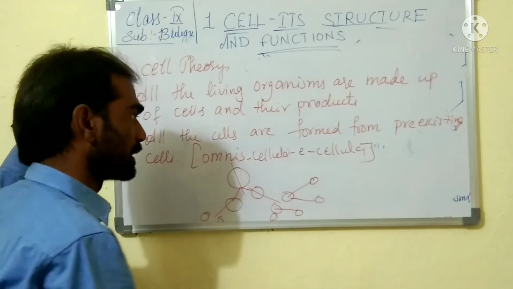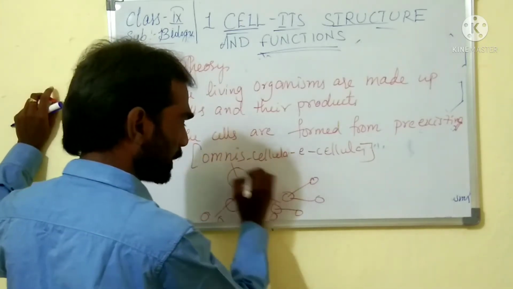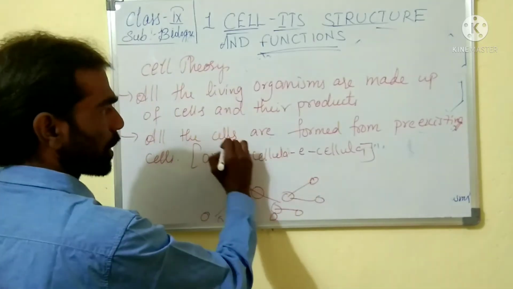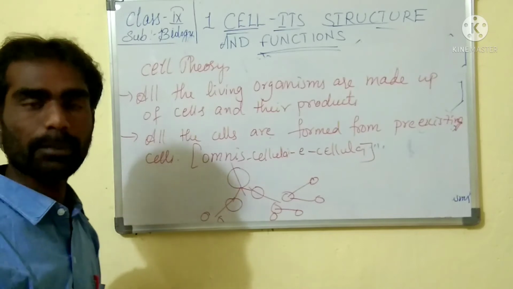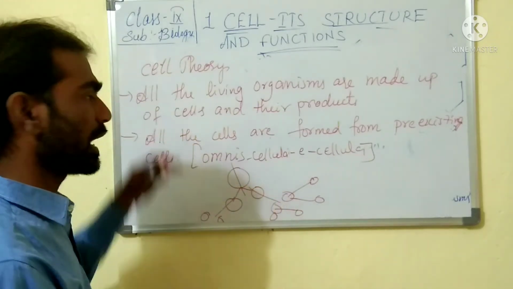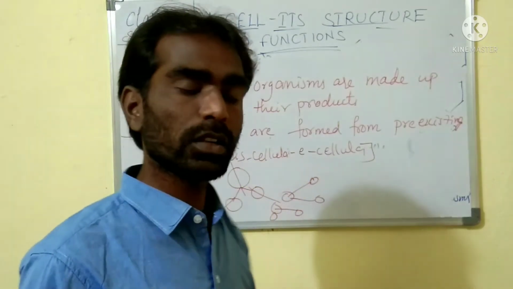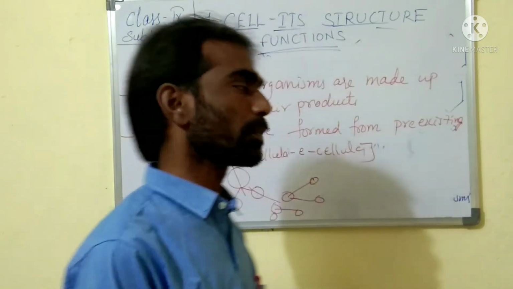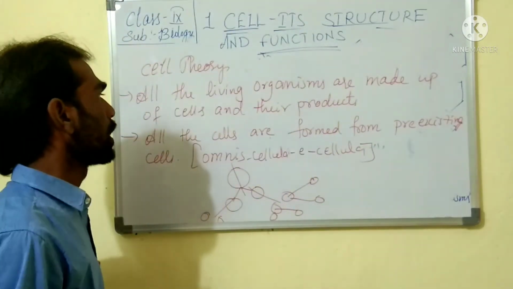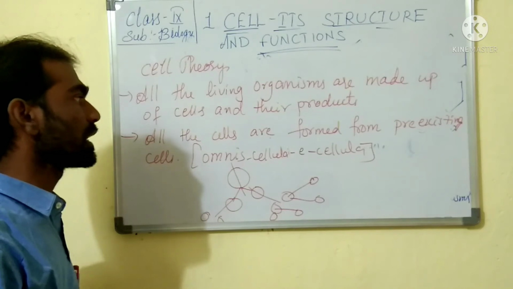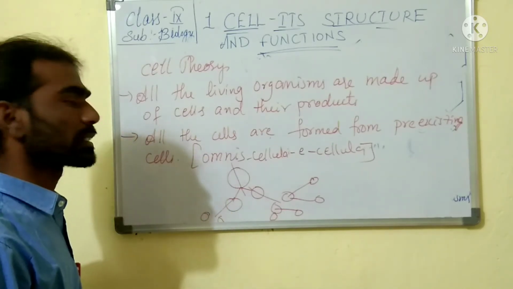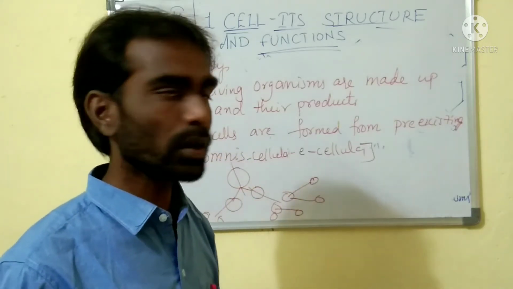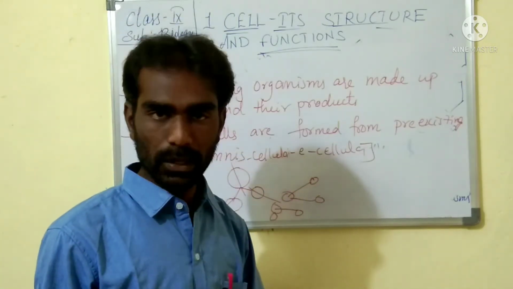The further topics we will learn. So this is the process taking place. That's why all the cells are made from pre-existing cells. These are the main points explained. There are many other points also, but here we prominently discuss these two things. All living organisms are made up of cells and their products. All the cells are formed from pre-existing cells. We also call it omnis cellula e cellula.